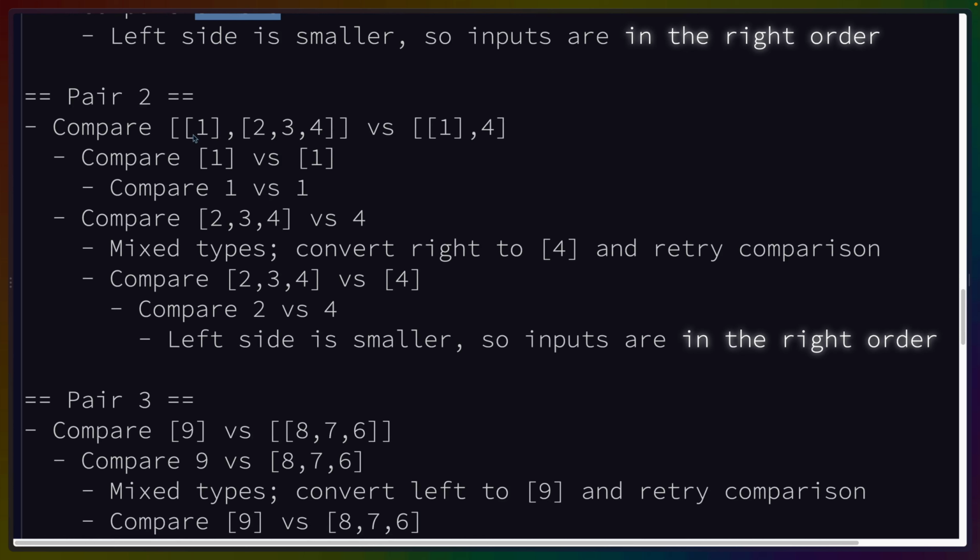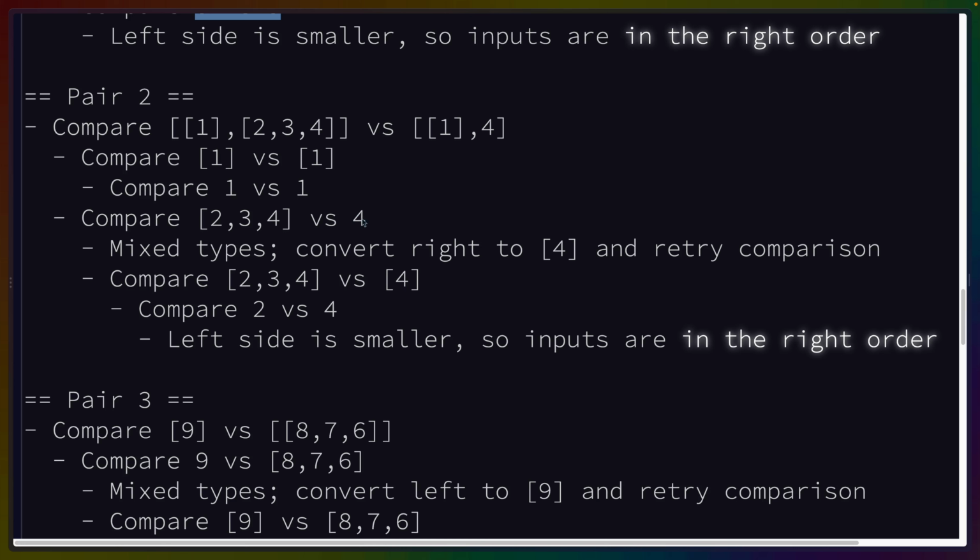For pair 2, we've got 2 lists. We first have to do 1 and 1, which goes in again to do 1 and 1, which returns nothing. So there's nothing we can do there. We go to the next element, which is list and 4. We convert 4 to a list, and then retry, which gives us 2 versus 4. I feel like we can always skip the list.